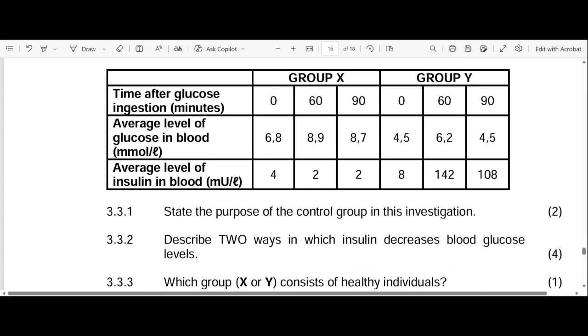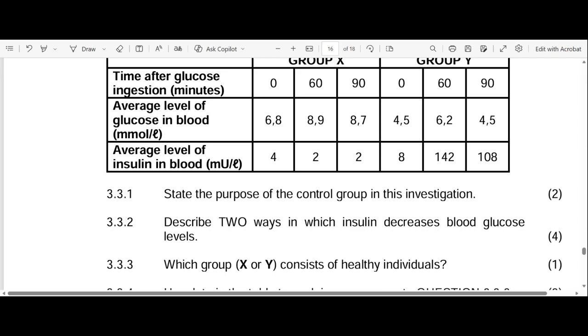Describe two ways in which insulin decreases blood glucose levels. Let's look at how insulin decreases blood glucose level in general. This goes back to your knowledge of the endocrine system, homeostasis and negative feedback. When your blood glucose level is high, your pancreas will secrete insulin, and the insulin will go to your liver. Remember, the target organ is the liver.